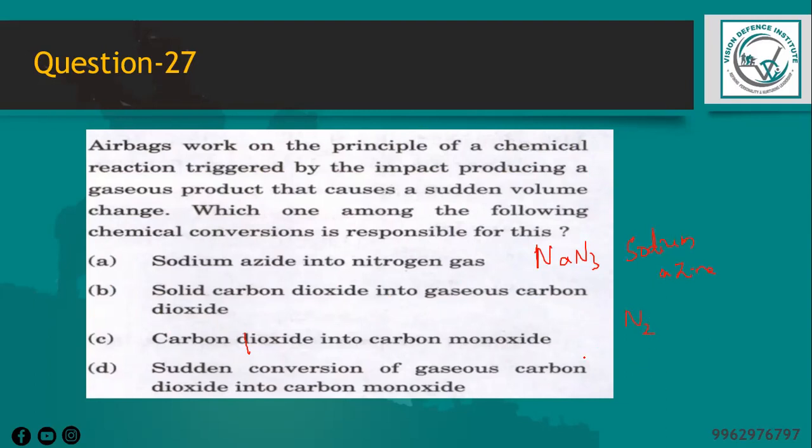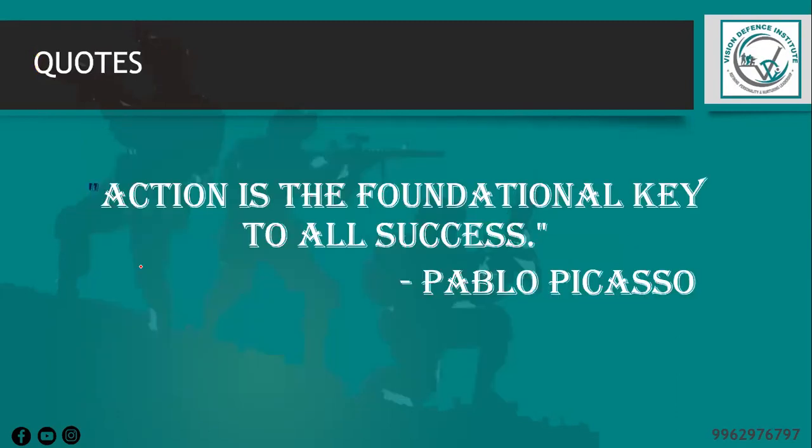The reaction is 2NaN3 gives 2Na plus 3N2, where the nitrogen is a gas and the sodium is solid. This reaction produces a large volume of nitrogen gas, which quickly inflates the airbag and provides a cushion to protect the passengers in the vehicle. Therefore, option A is correct: sodium azide into nitrogen gas.